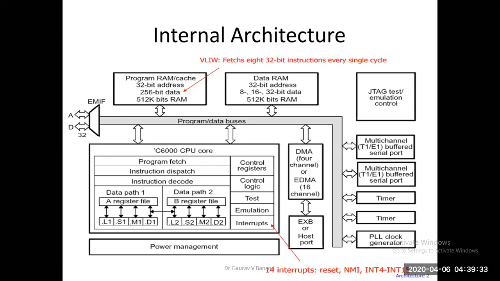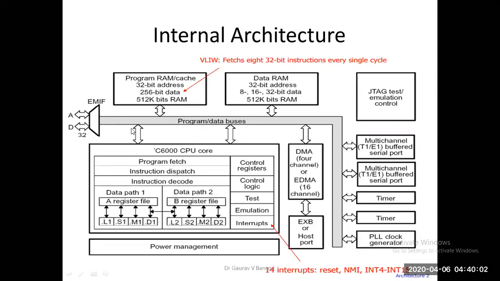So variable data RAMs are available, but a fixed-width program RAM is available. And these data RAMs and program RAMs are connected to the CPU of this processor through the program and data buses or the peripheral bus particularly.